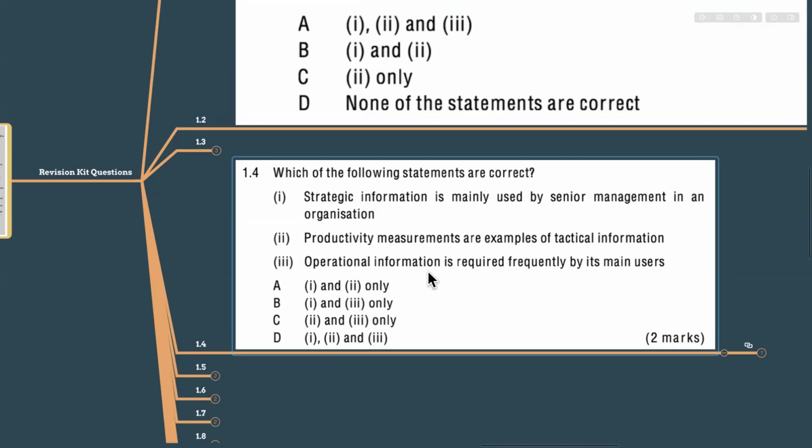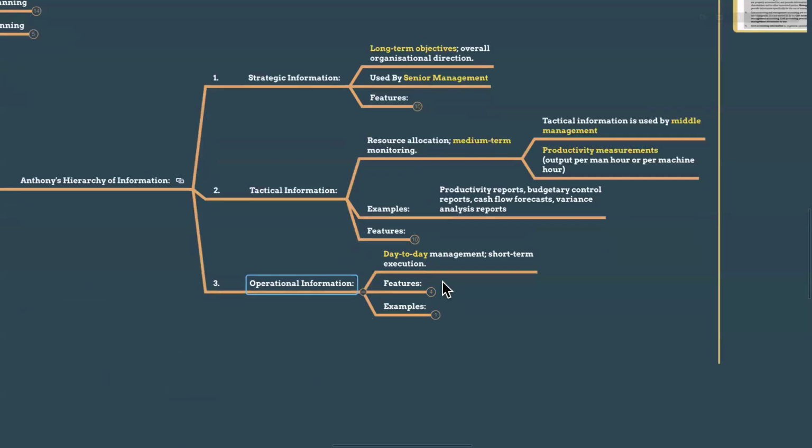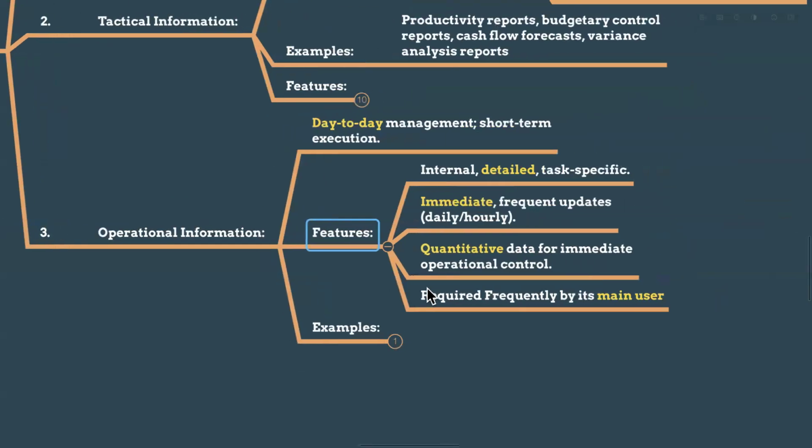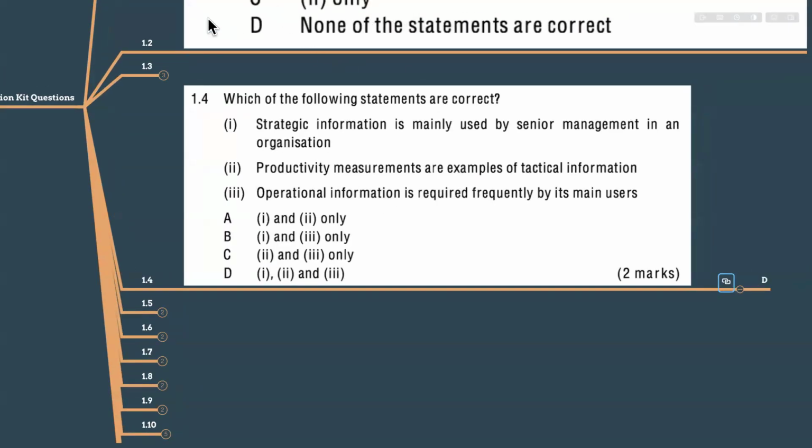And the third one, operational information is required frequently by its main users. This is in my notes. Operational information: day-to-day management, short-term execution, internal, very detailed, immediate, frequent updates. Required frequently by its main user. Frequently means every hour, every minute they need it. So that is also correct. So the first, second, and third options are correct. So the answer should contain the first, second, and third option. So the correct answer is going to be D, my dears.